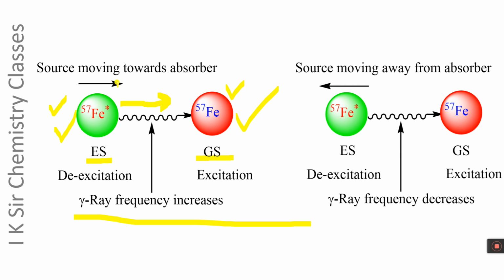If the source of gamma ray is moving towards the absorber, the frequency of emitted gamma ray will increase. In another case, if the source of gamma ray is moving away from the absorber, then the frequency of emitted gamma ray will decrease. Thus, by providing relative velocity to the source of gamma ray, we can increase or decrease the frequency of emitted gamma ray.